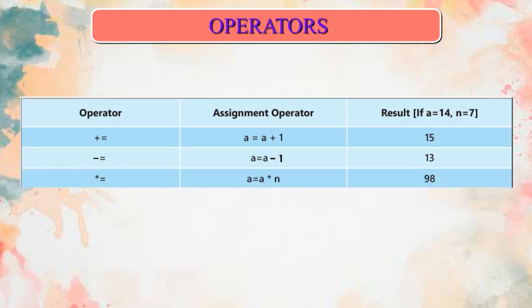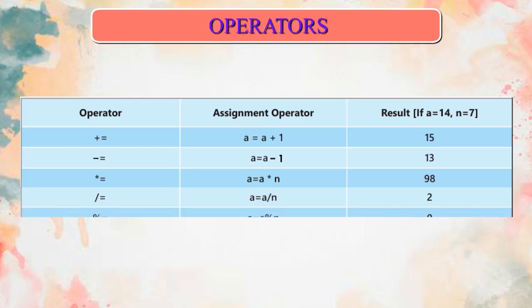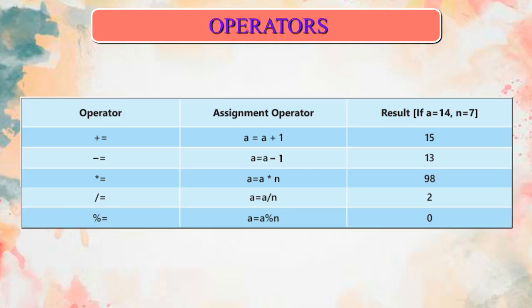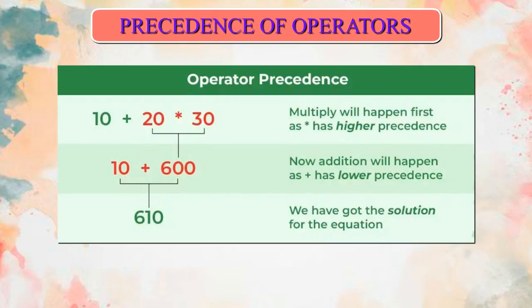Operator: *=. Assignment operator: a = a * n. Result: 98. Operator: /=. Assignment operator: a = a / n. Result: 2. Operator: %=. Assignment operator: a = a % n. Result: 0.